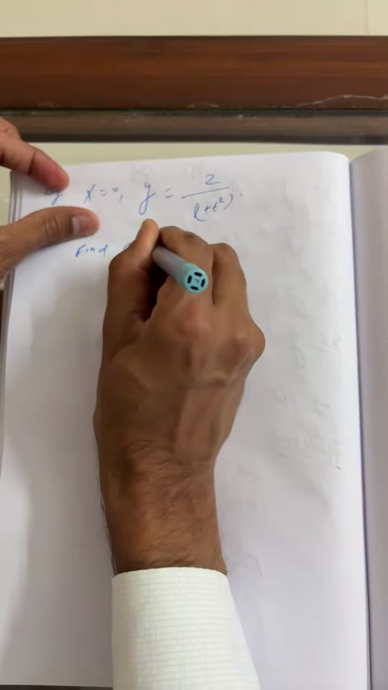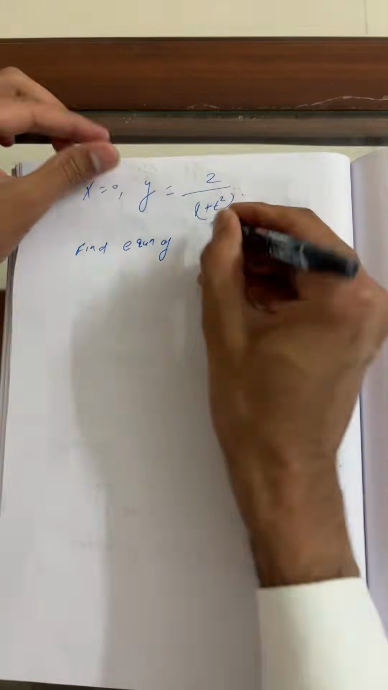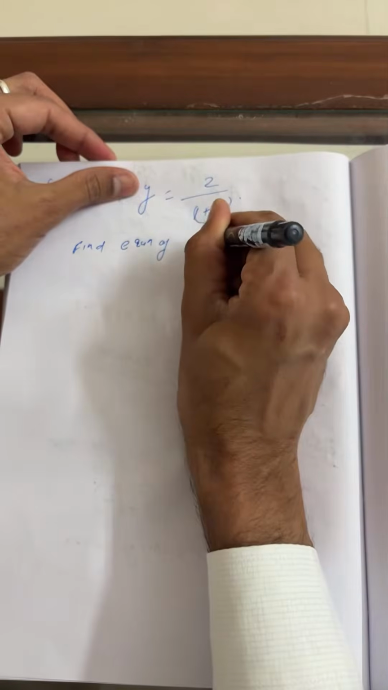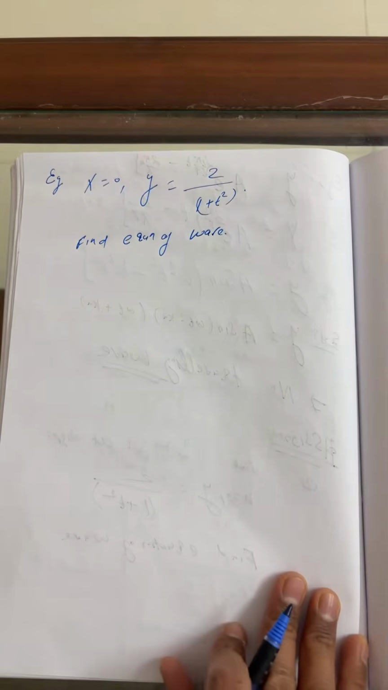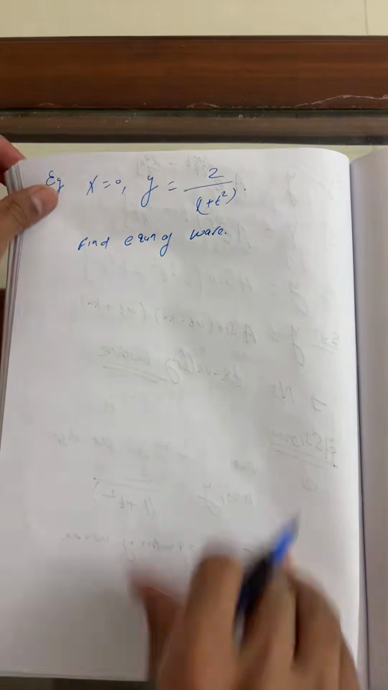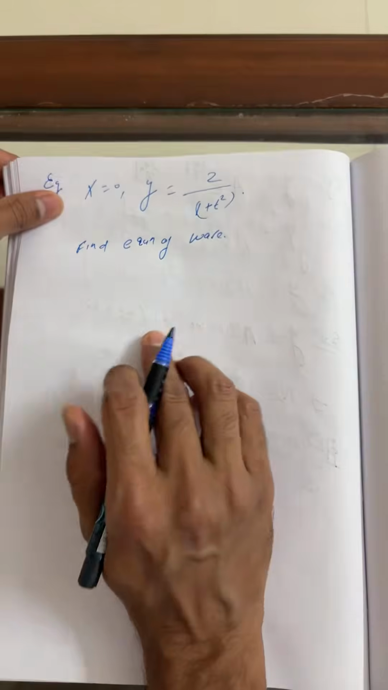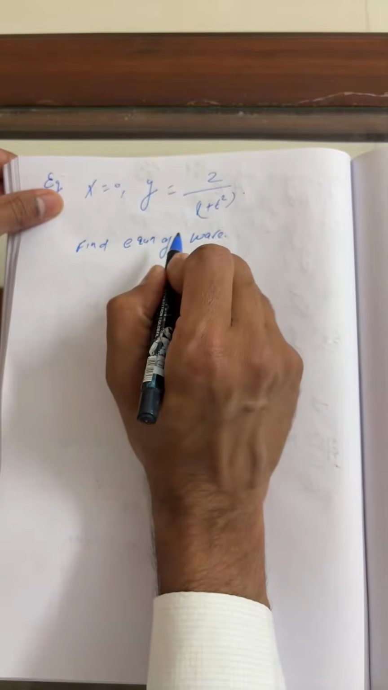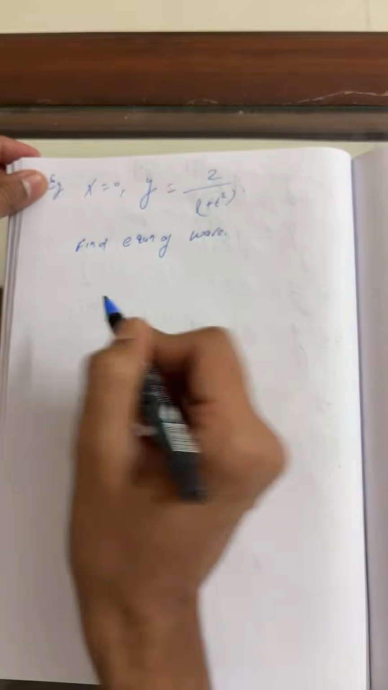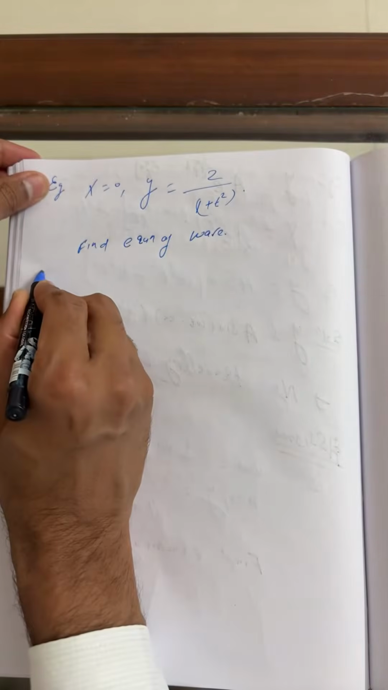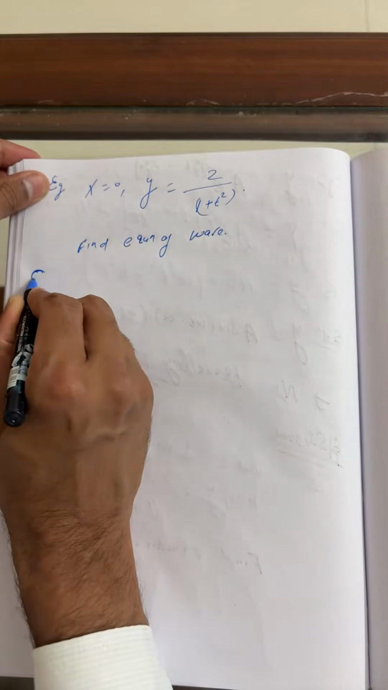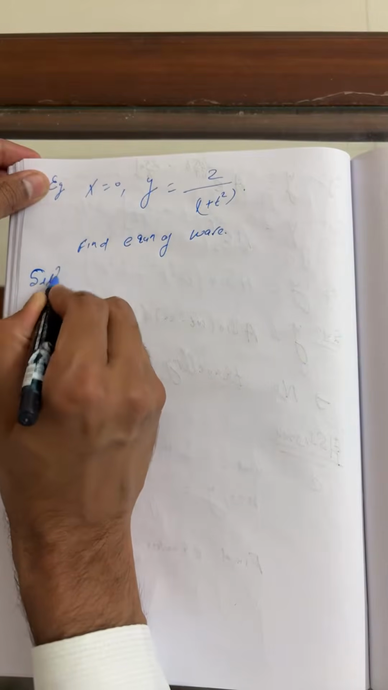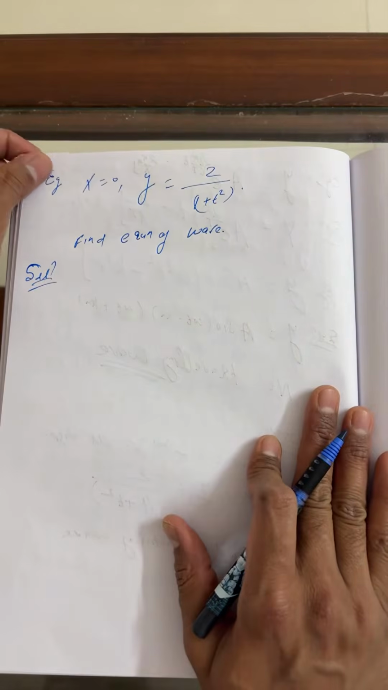Find the equation of wave. Have a look at this question, my dear. It's basically 1 plus t square. If you remember the things which I discussed in class yesterday in the live session, and today also in the classroom as usual.